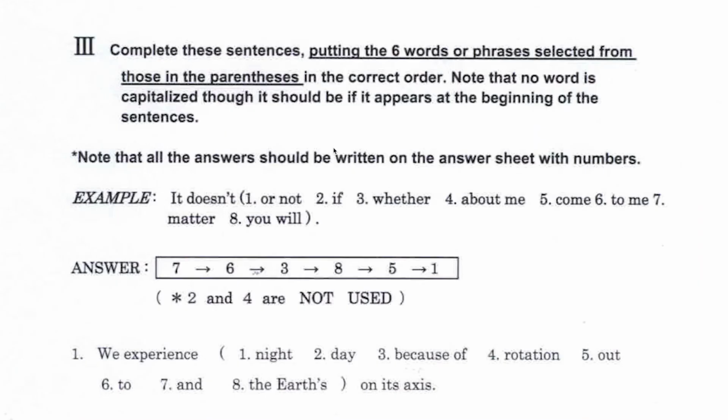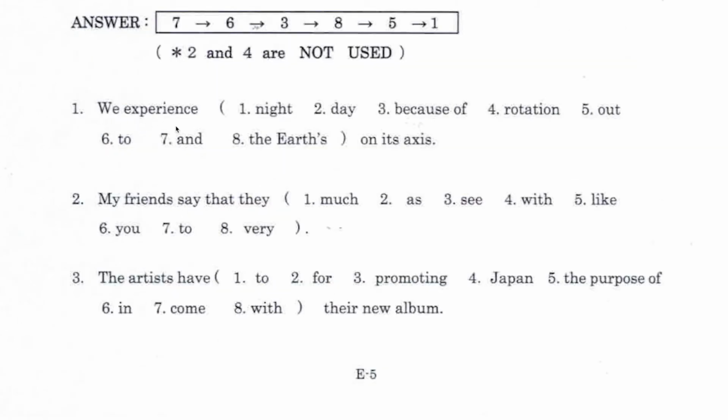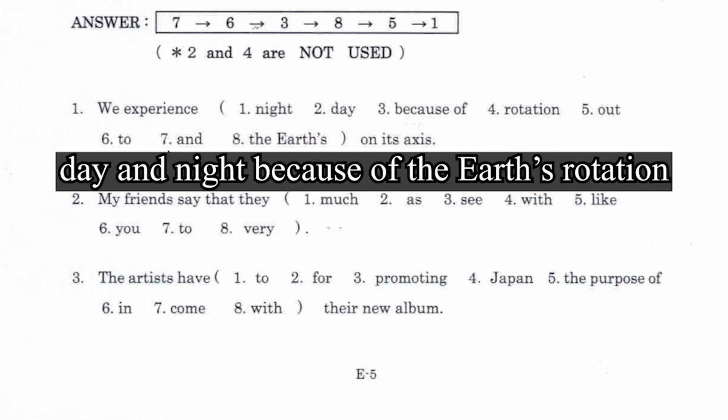Section 3. I don't think we had this type of questions in the 2015 paper. Not all the words or phrases in the parentheses may be used. Number 1, we experience on its axis. Okay, what do we experience? Day and night because of the Earth's rotation on its axis.